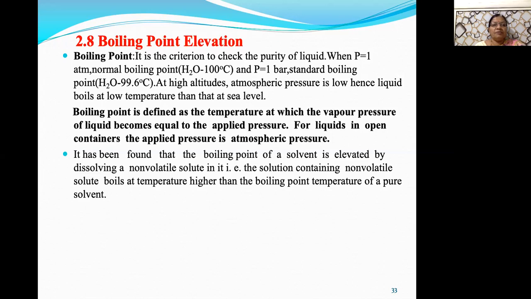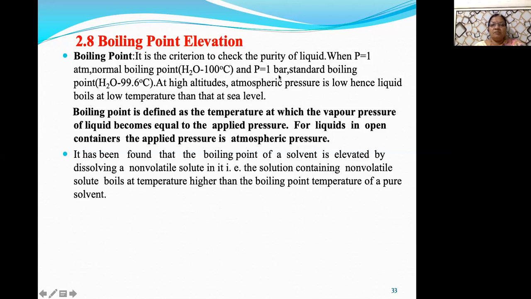Now before going to discuss the boiling point elevation, first, what is boiling point? Now the boiling point for any liquid is the criterion to check its purity. Now there are two terms, normal boiling point and standard boiling point. What is normal boiling point? When the pressure is 1 atmosphere, it is called the normal boiling point. Now for water, the normal boiling point is 100 degrees Celsius, that you know very well.